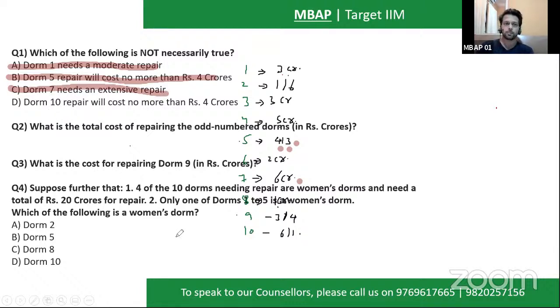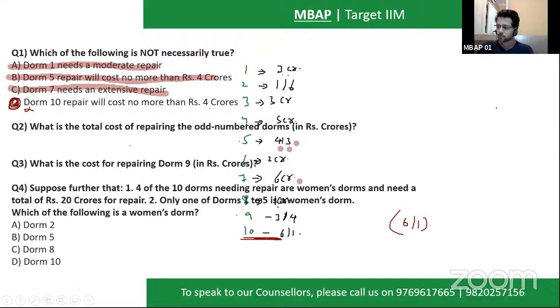Last one, DOM number 10. I repeat, what is being told to you? DOM number 10 will not cost more than 4 crores. Let's see DOM number 10. DOM number 10 can take either a value which is 6 or 1. I do not know that. It can also be a possibility that it can require more than 4 crores, which is 6 crore. So out of the given 4 caselets, it's only D which is incorrect.